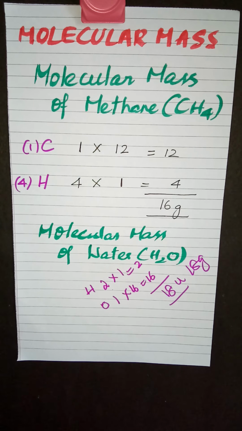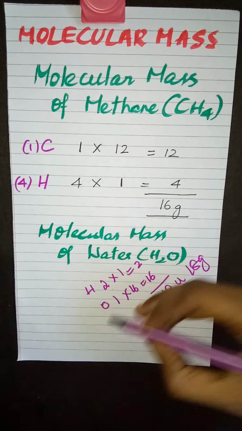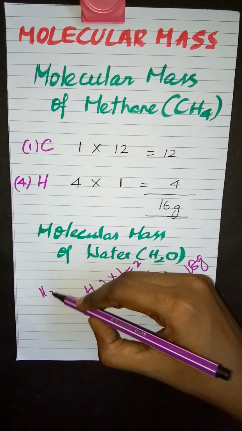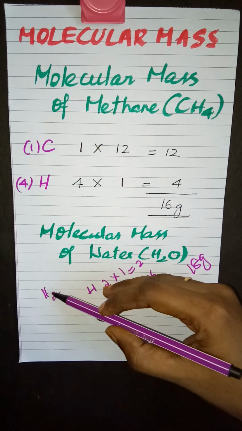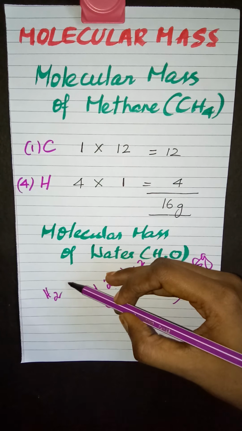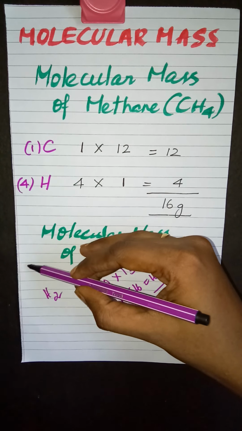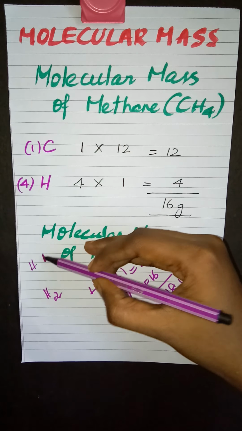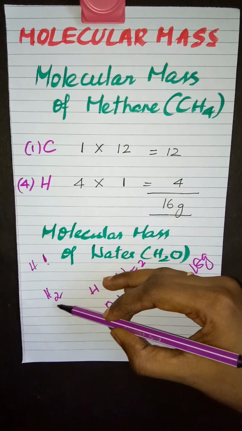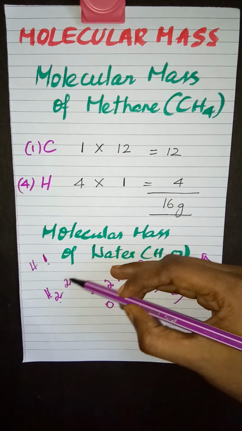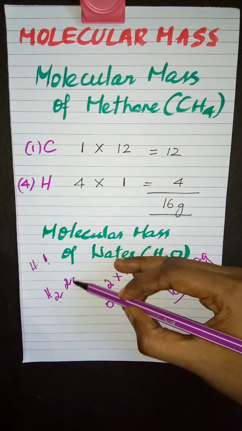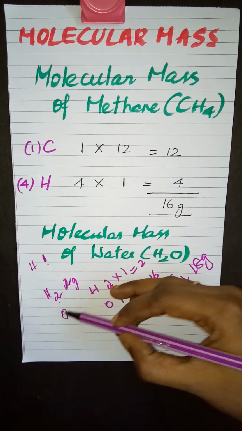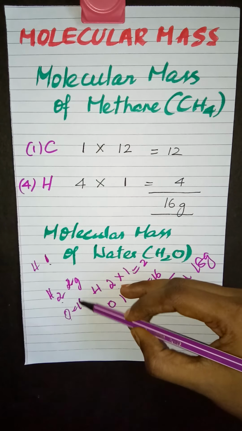How will you calculate the mass of hydrogen molecule? Hydrogen molecule is represented as H2. See, every time you get confused with the atomic mass and molecular mass. You know, atomic mass of hydrogen is 1. So when it comes to H2, the molecular mass is 2 grams. Same way for oxygen, for 1 atom of oxygen, it is 16 gram.